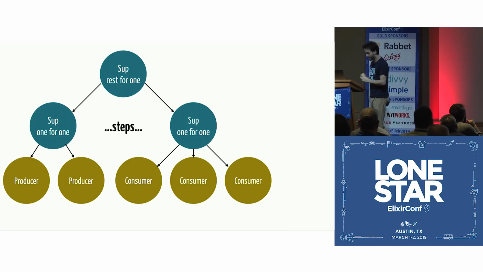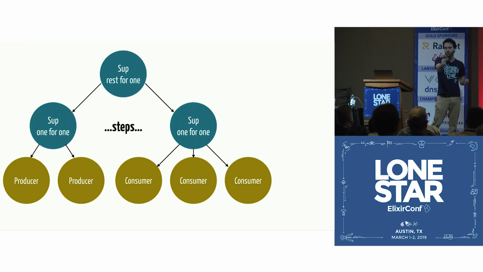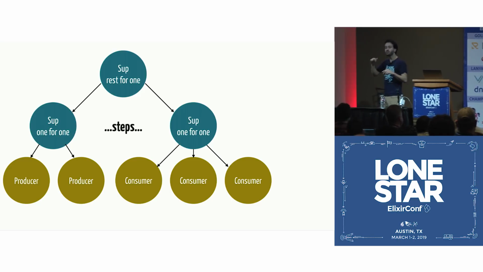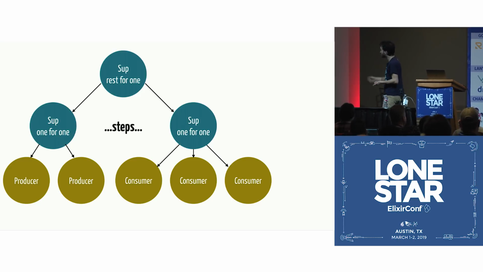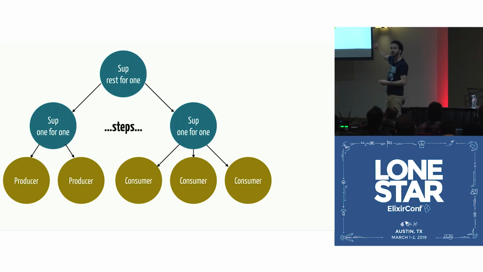And then we are still not done, though, because what is going to happen when you shut down a node? When you say, hey, for example, you're doing a deployment, so you're shutting down the existing nodes, you're going to start new ones. What is going to happen? When you tell the Erlang virtual machine to shut down, it goes through all the supervision trees and says, hey, you should shut down. And what happens is that the supervisor is going to shut down the processes in the opposite order that they are started, right? So here we're starting the producer first, because we want the consumer to subscribe to the producer, right? So the producer has to be there. So we start the producer first, which means that the first ones to terminate are the consumers, right?